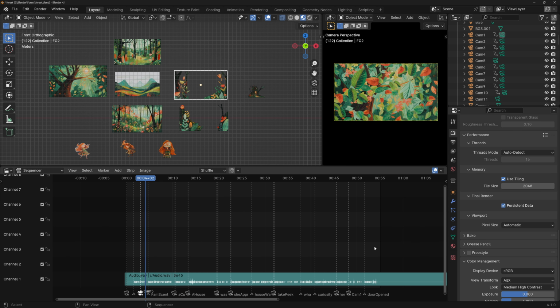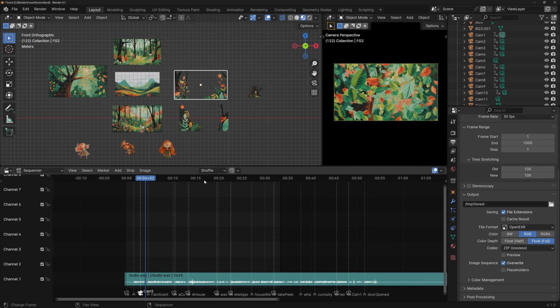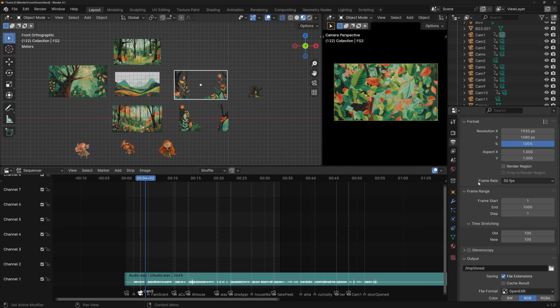Now we want to make sure that our last frame within the animation covers the whole audio clip. So let me change this to 1000. So the idea is that this lighter gray area should extend to wherever the sound is over. It doesn't need to be exact for now, so let's just make a quick calculation. Let's say that the audio ends here at 55 seconds, and we're at a frame rate of 30 FPS, so 55 times 30 is 1650. We could just do the calculation right here.